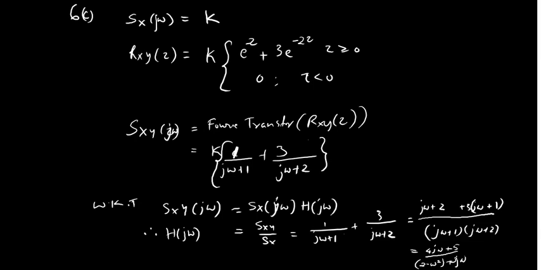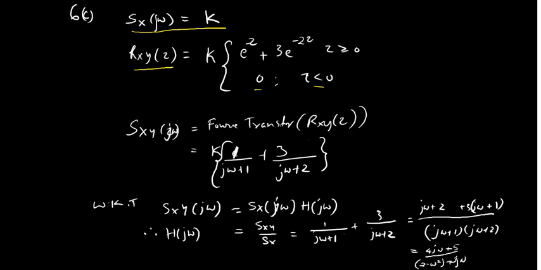Next is the question we have given with the Sx of j omega is equal to k, and Rxy of tau, which is a function of tau, is given e raised to minus tau plus 3 e raised to minus 2 tau, where tau greater than 0 and 0 for tau less than 0.